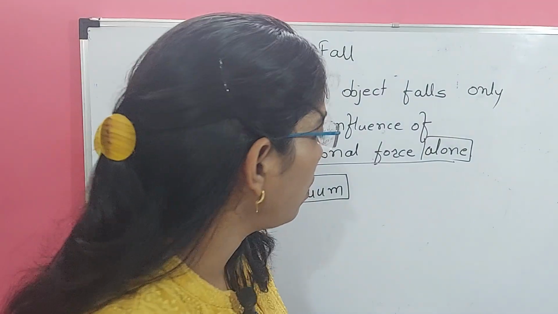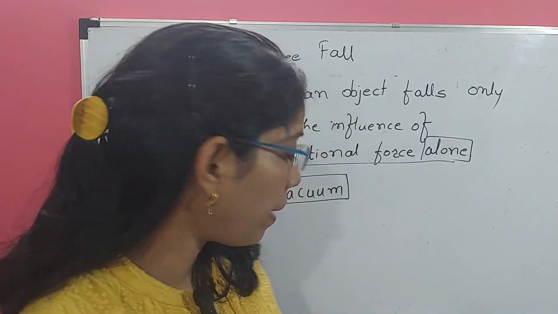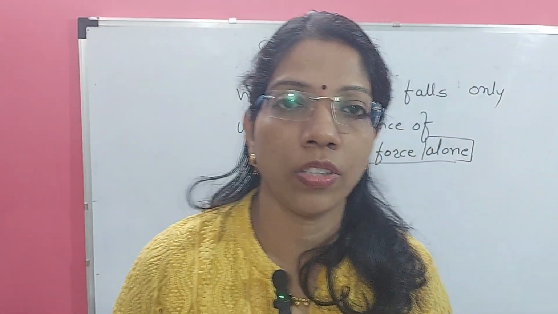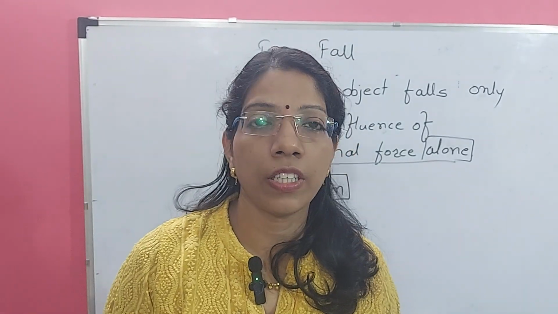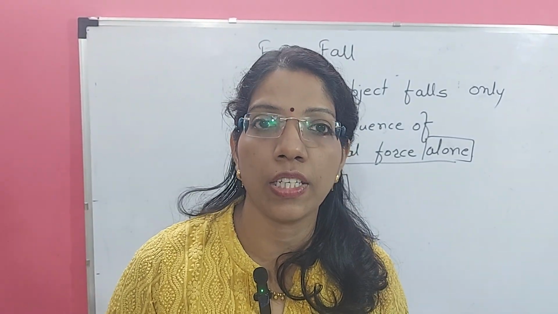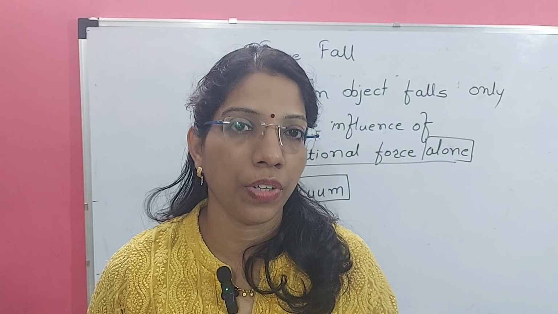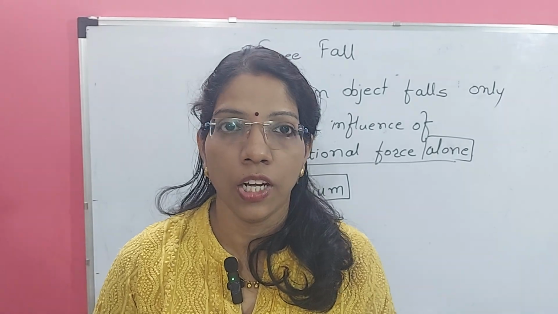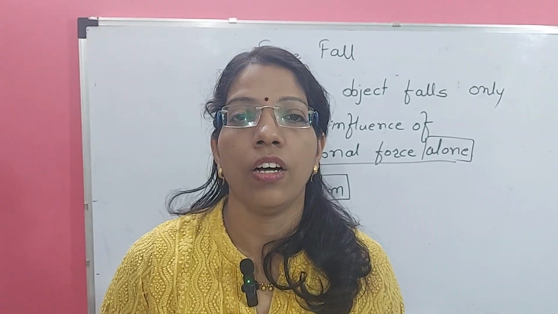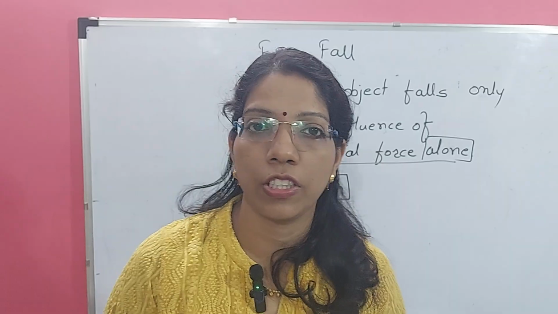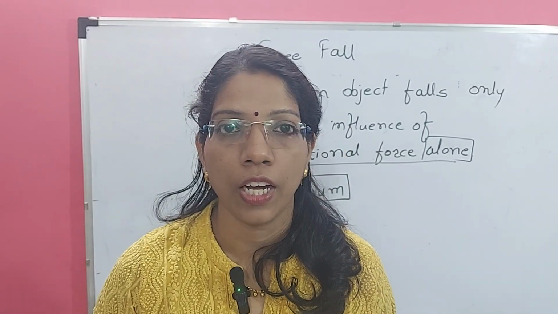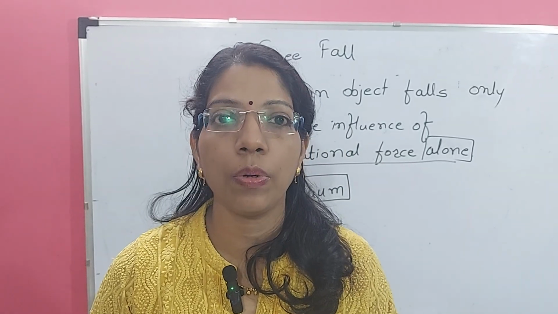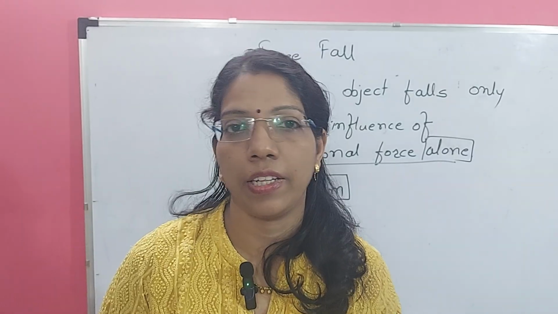So why does this happen? Because the buoyant force of air, or frictional force of air, acting on the stone is less as compared to the feather. Due to the heavy weight of the stone, the buoyant force and frictional force acting on it are less as compared to the feather. The stone reaches the ground first because it has heavier weight than the feather.